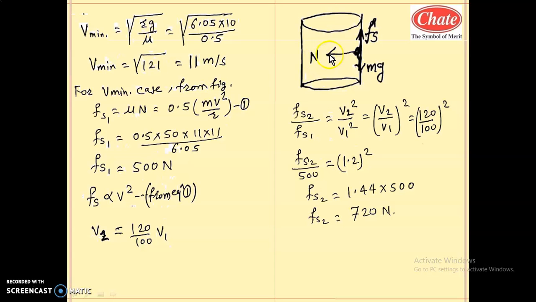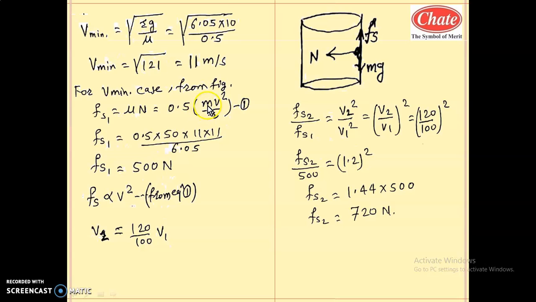The force which is along the radius toward the center will be the provider of centripetal force. For every circular motion, we have to think about the centripetal force, mv square by r. Here mv square by r is provided by N, that is normal reaction. Hence N equal to mv square by r.